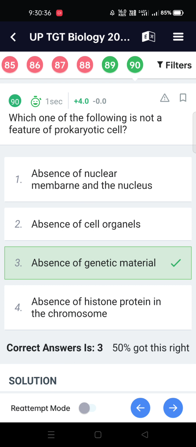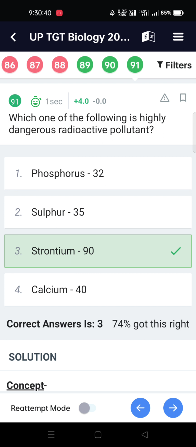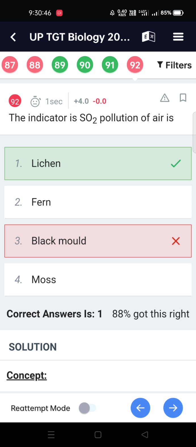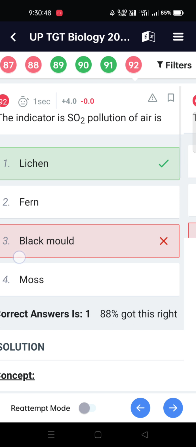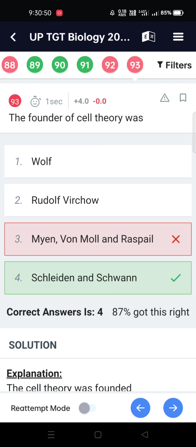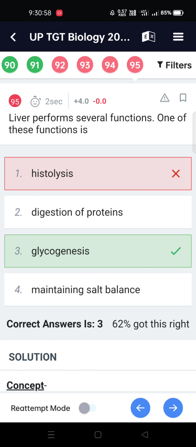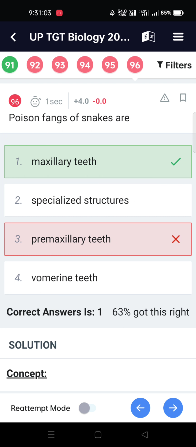Which one of the following is not a feature of a prokaryotic cell? Absence of genetic material. Which one of the following is a highly dangerous radioactive pollutant? Strontium 90. The indicator of SO2 pollution of air is lichen. The founders of cell theory were Schleiden and Schwann. Fats in our body are formed when glycogen stored in liver and muscles is completed. Liver performs several functions. One of these functions is glycogenesis.